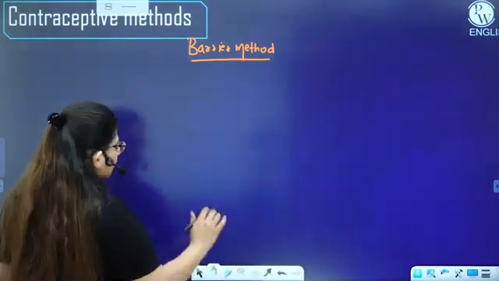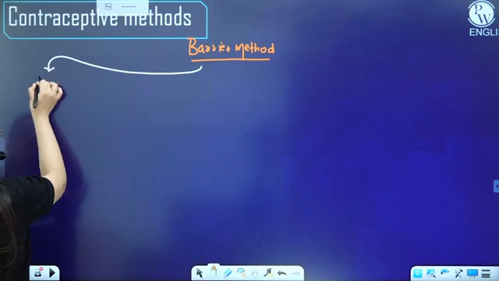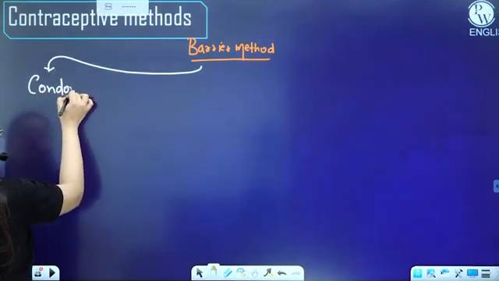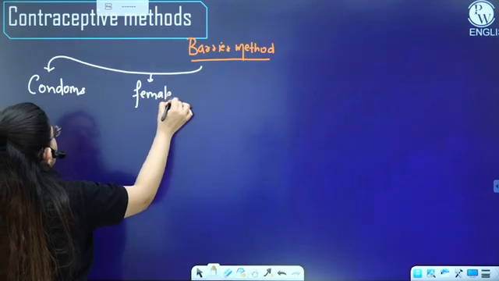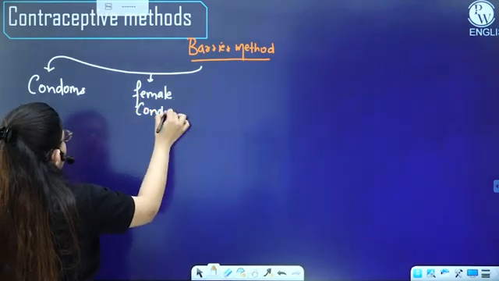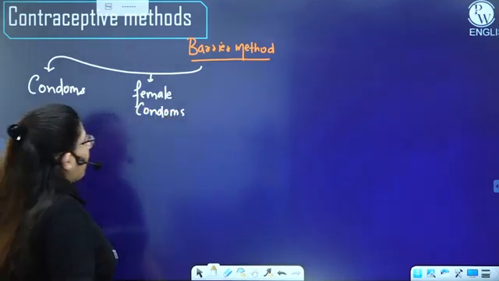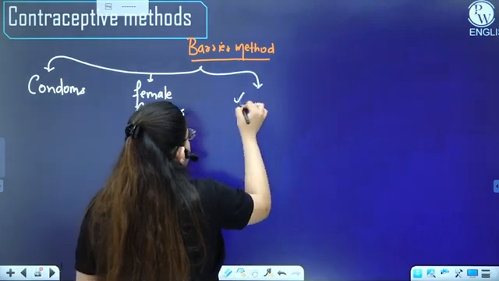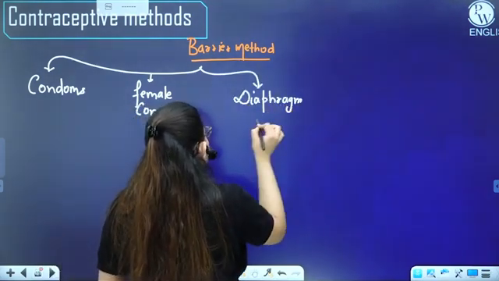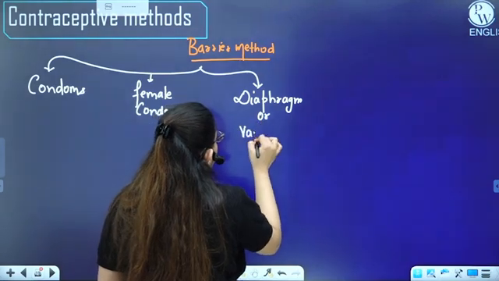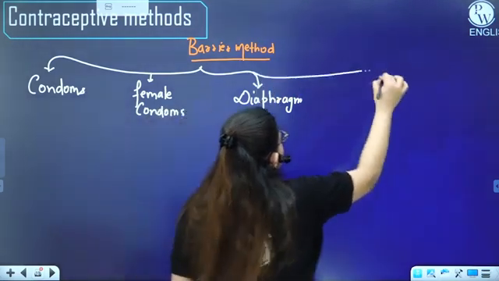So what are the different methods we have here? We have condoms, then female condoms, then diaphragm and vaults, and then we have cervical caps.